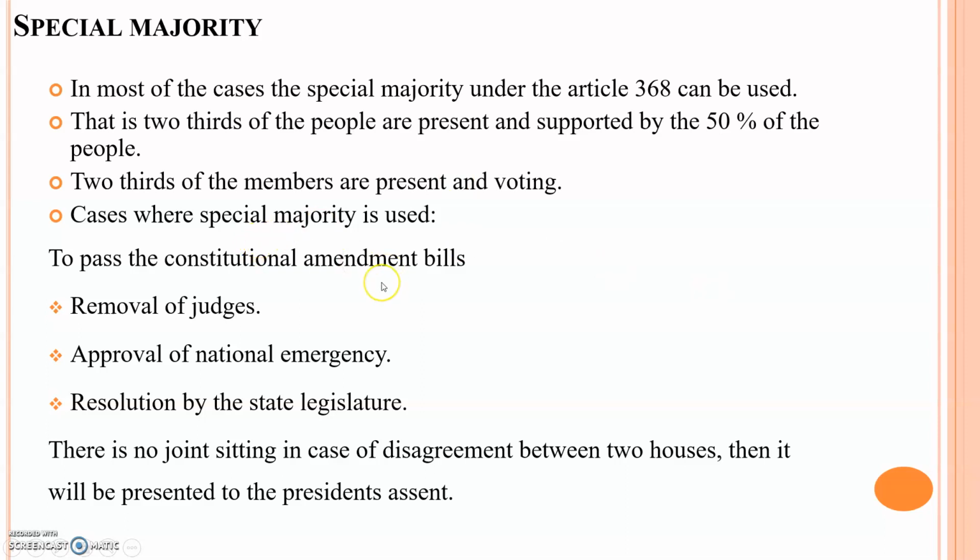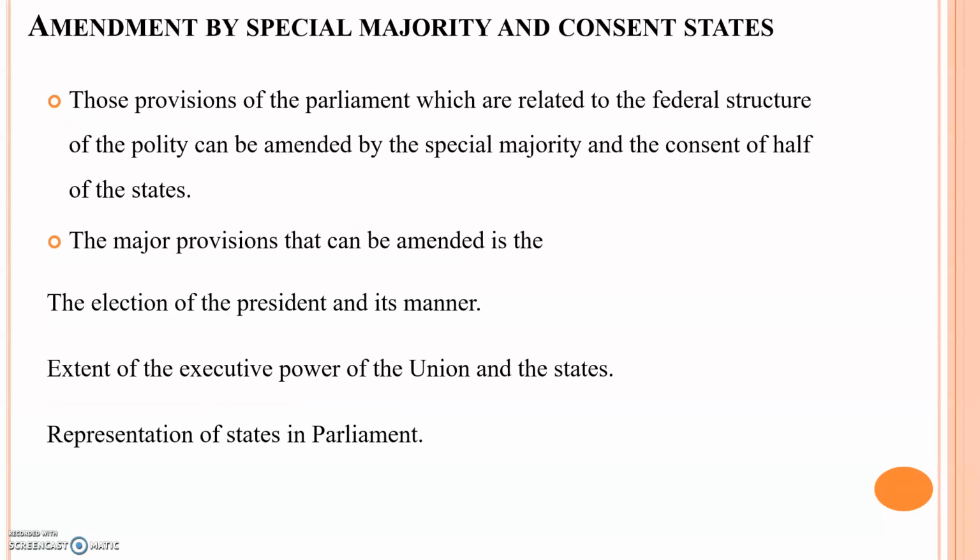The special majority deals with Article 368 and is normally used for all purposes. It mainly deals with the removal of judges and approval of national emergency by the state legislature. There is no joint sitting in case of disagreement between the two houses. Then it depends on the president's assent. A bill can be passed in the Lok Sabha or Rajya Sabha, and then presented for the president's assent. In some emergency cases, the president's assent is not needed, depending upon the particular provisions.